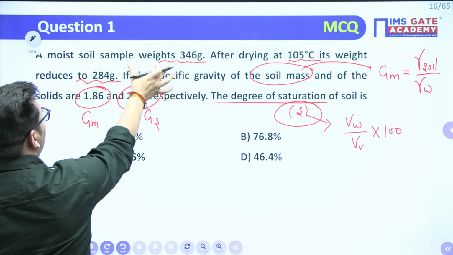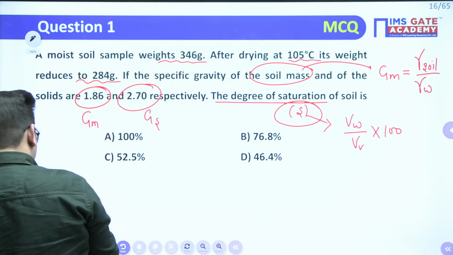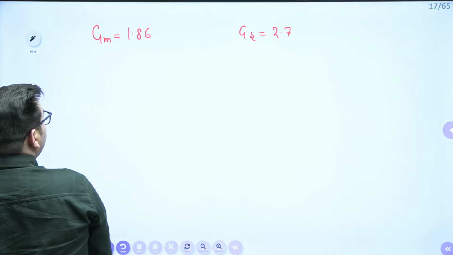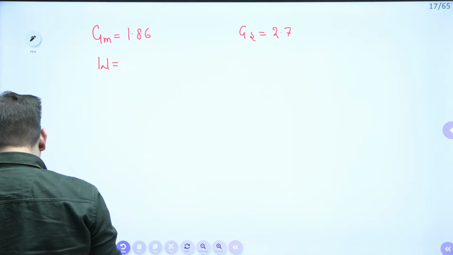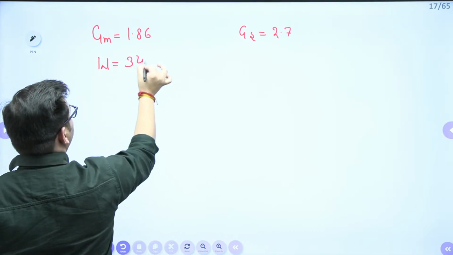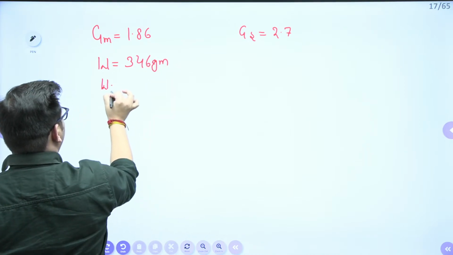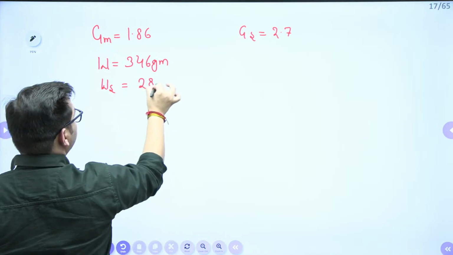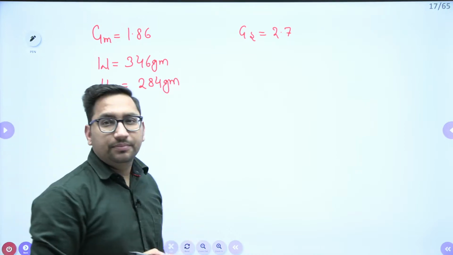The weight of the moist soil sample is given to you as 346 gram, and the weight of solids, the dry weight, is also given as 284 gram.